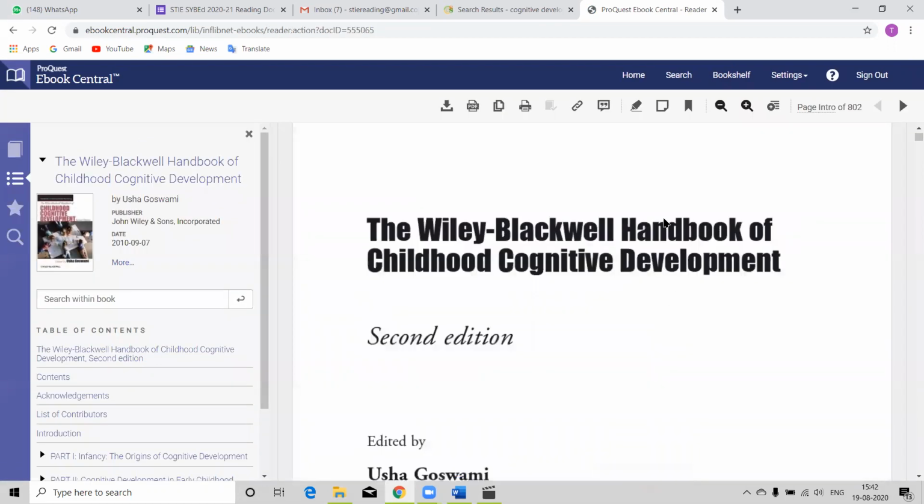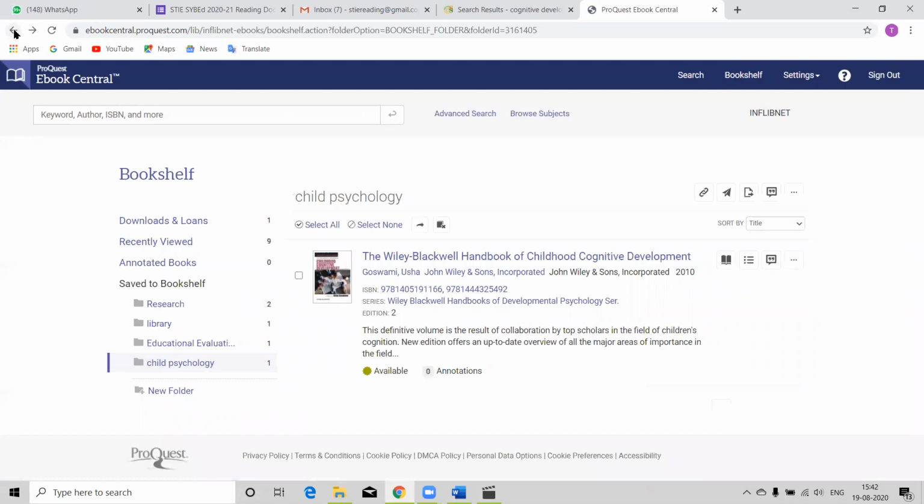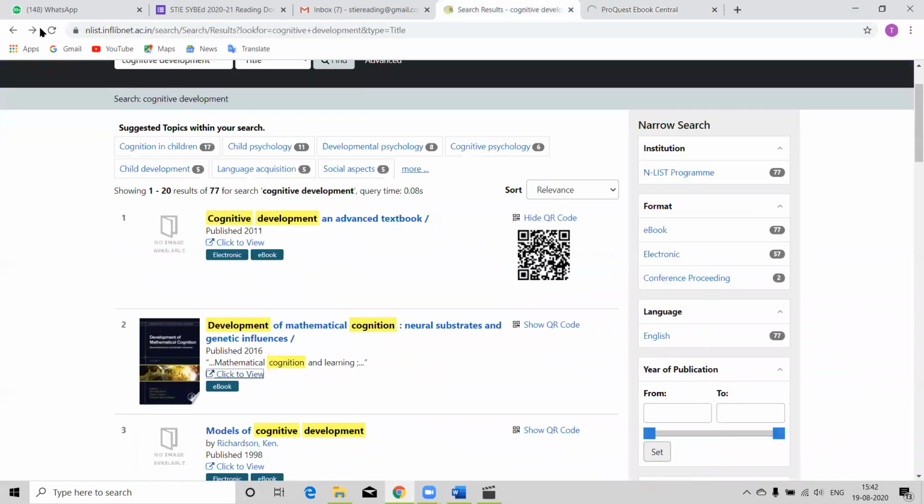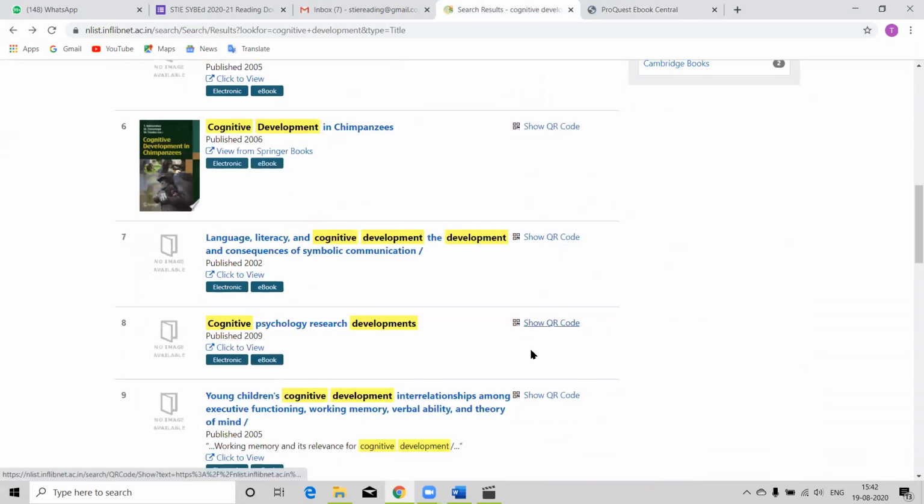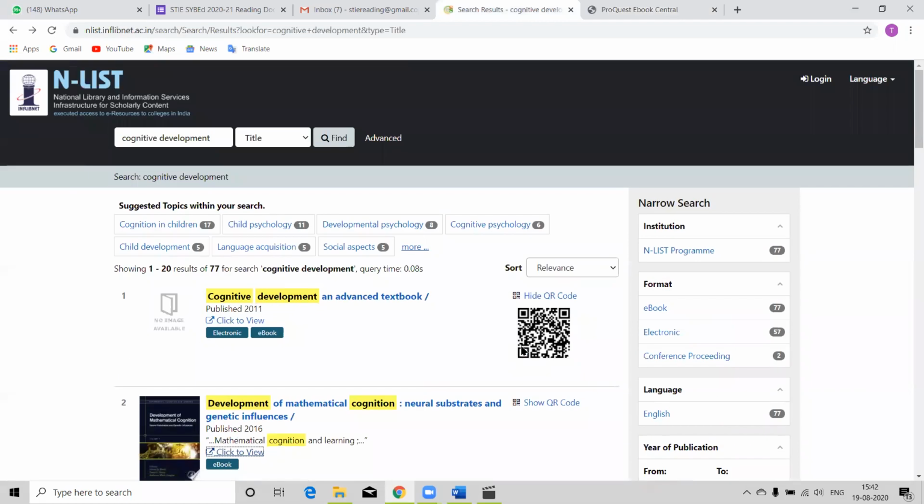You can read online, you can copy paste, all the options are available. Okay. So all this was regarding advanced search and simple federated search of the EnList database.